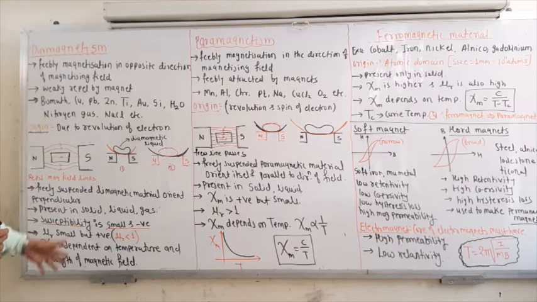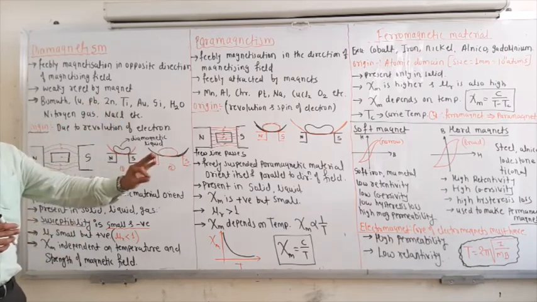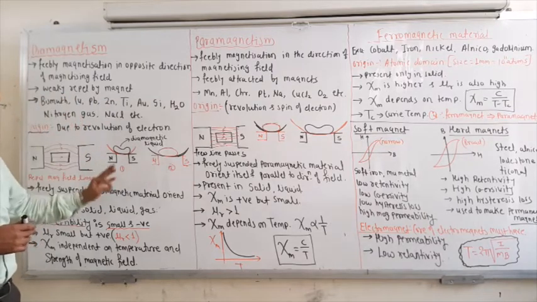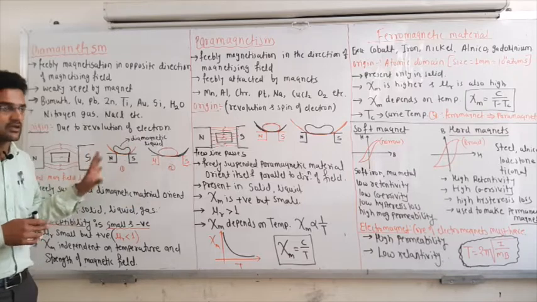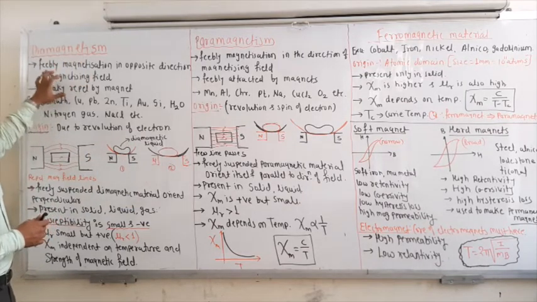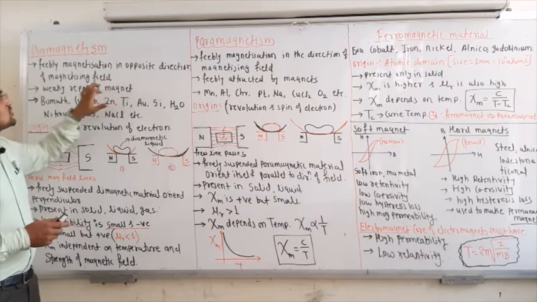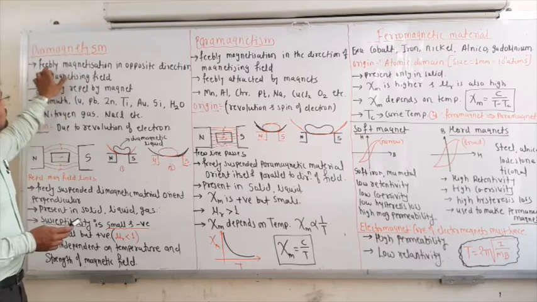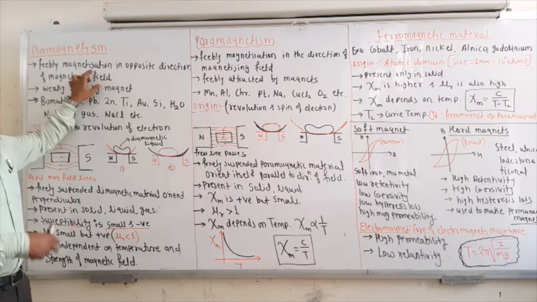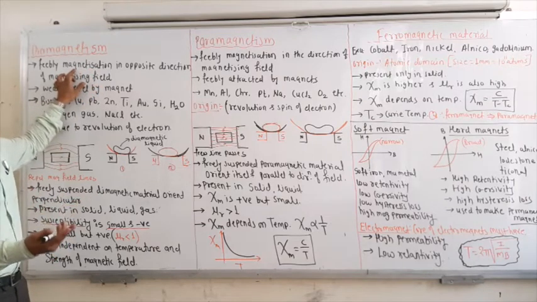These are some properties that are written. You will get one question depending on these properties, so you have to mug up each and every property, and how the properties change with temperature. We will start with the diamagnetic materials. Diamagnetic materials are those which are feebly magnetized in the opposite direction of the magnetic field. Feebly means weakly. It is weakly magnetized in the opposite direction of the magnetic field, so that means it is not attracting the magnetic field.